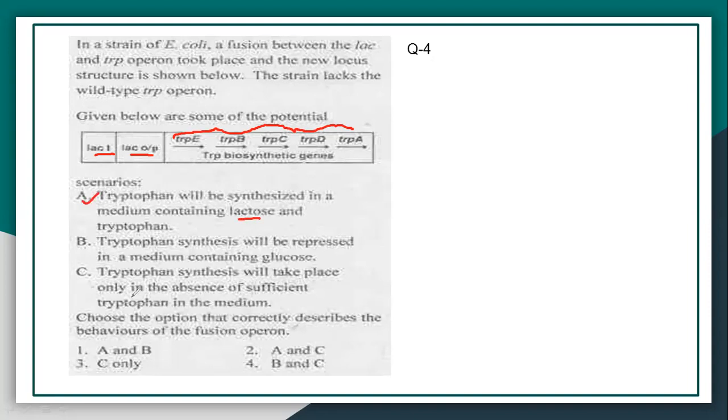And tryptophan synthesis will be repressed in the medium containing glucose. Yes, if glucose is present in the medium, the lac operon is in off condition. Same will be here. So the answer will be options A and B. Now, next question.